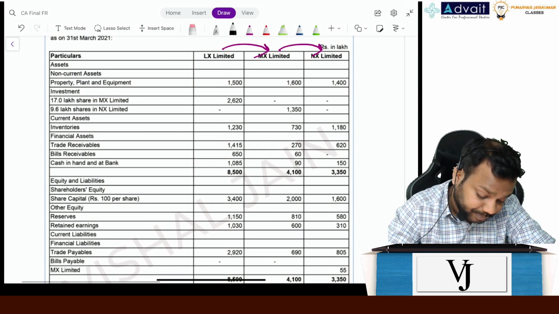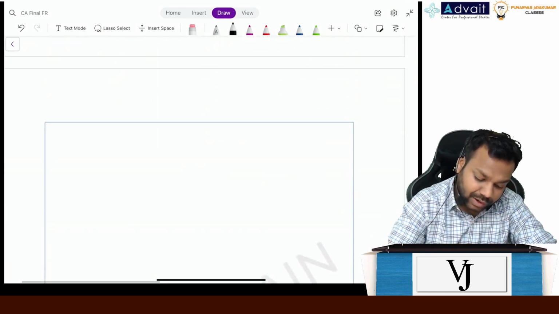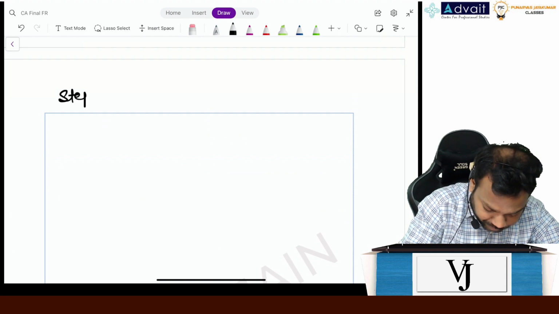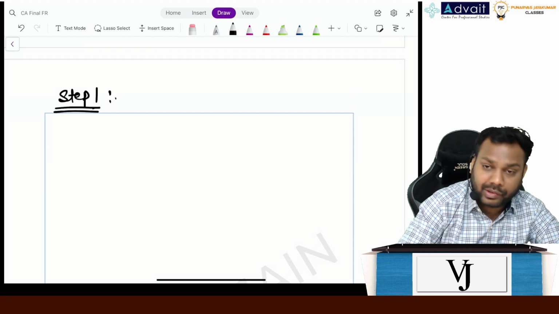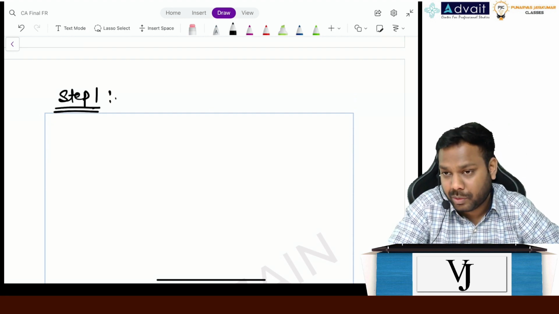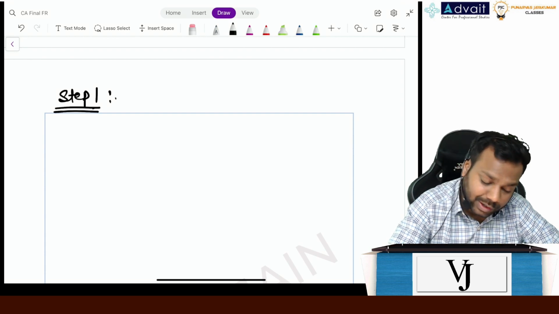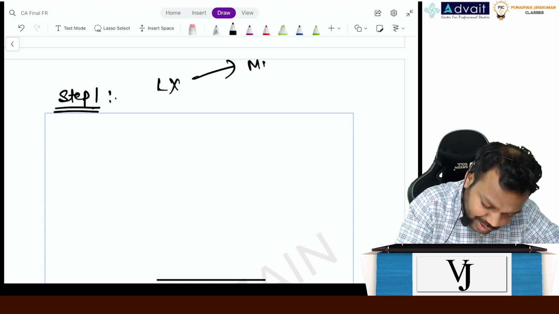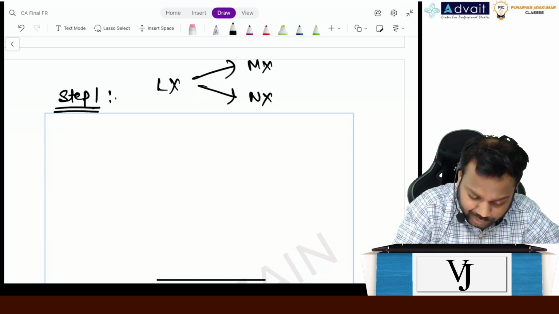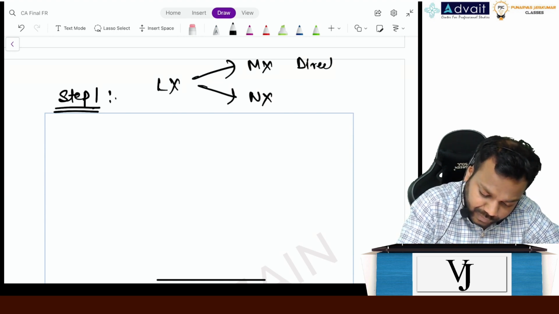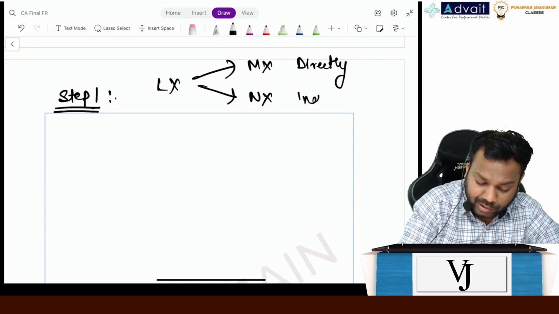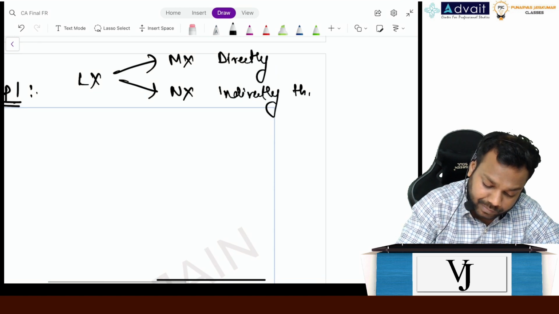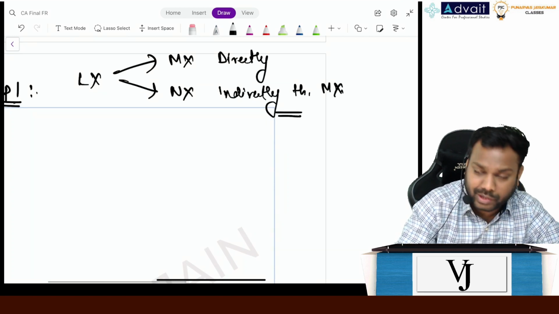Now understand. First and foremost point, step 1, always remember this one. First we'll assess how much percent is my control and how much percent is my ownership. So control: LX controls MX and NX directly and indirectly through MX. So control is there.